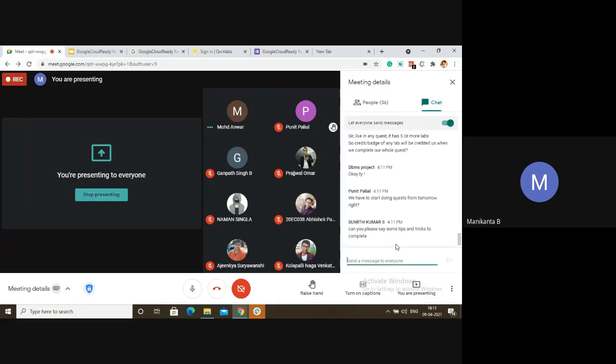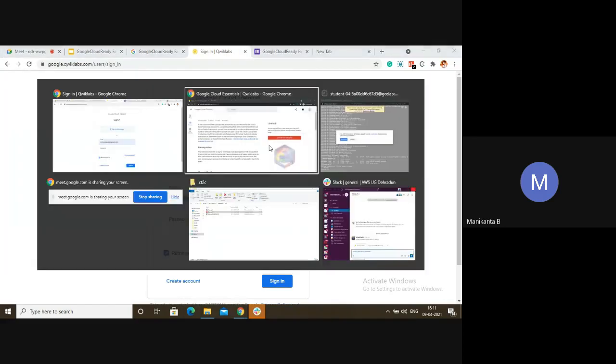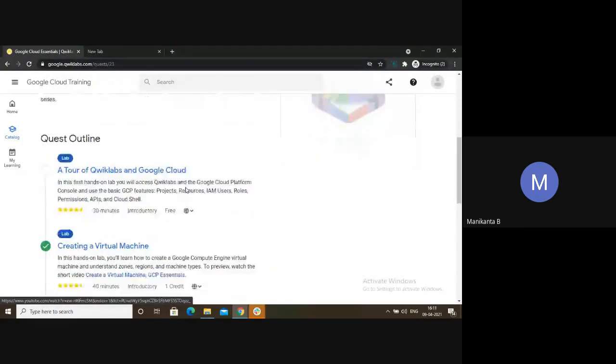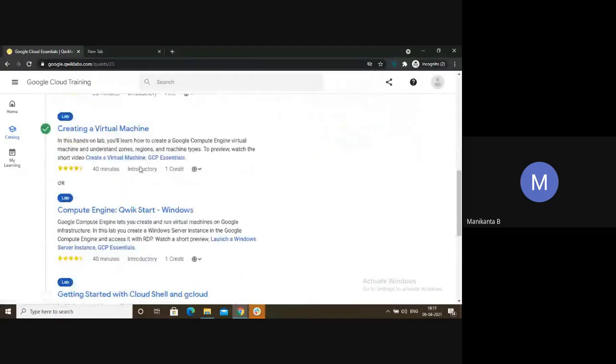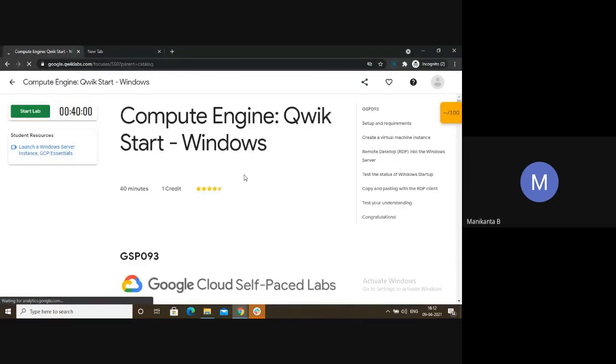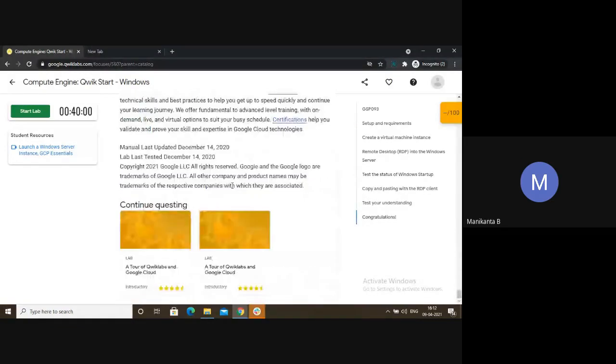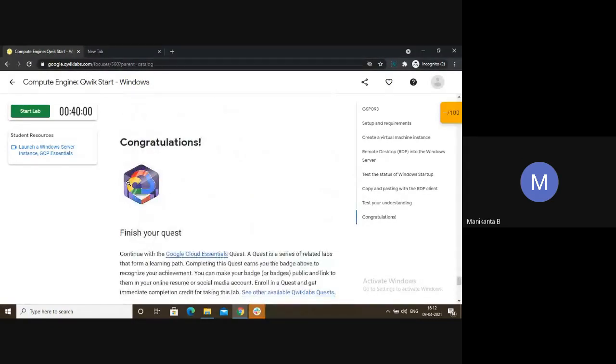Can you please share some tips and tricks to complete? Yes, as I said, one point is how to complete the labs. While choosing a lab, suppose they have given an OR option, then check which lab will benefit you more. Let me show it. In Compute Engine, if I go down and see, they have one badge related to it.